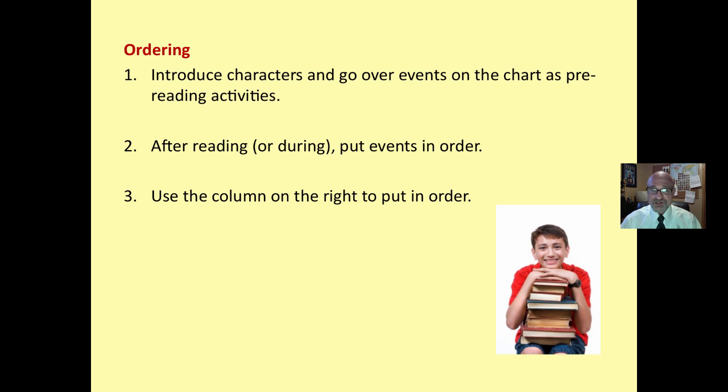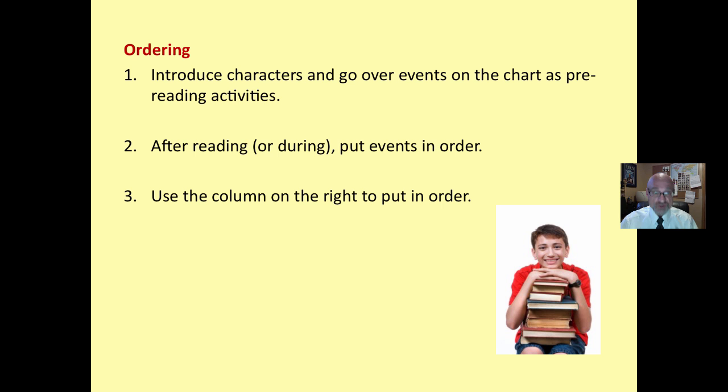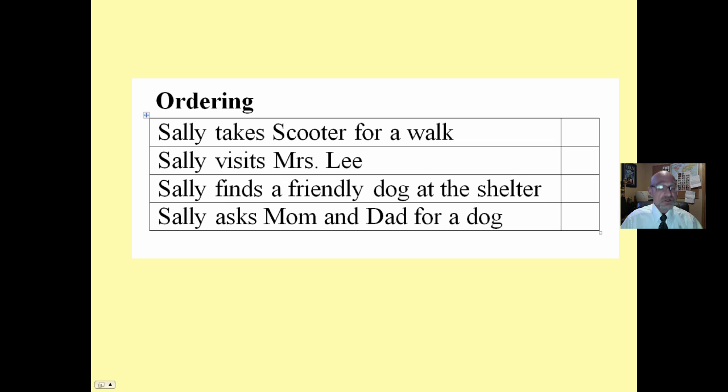Ordering. Introduce characters and go over events on the chart as a pre-reading activity. These things all happen in this story. After reading or during, put events in order and use the columns to put in order. 1, 2, 3. So as you're reading, you may want to say, look for these things. The first thing that happens, we'll put a 1 there. So again, they're reading for a purpose, and they have to reflect on what they have read to put it in a predetermined order. That's why we show them this as a pre-reading activity, so they're reading for a purpose.